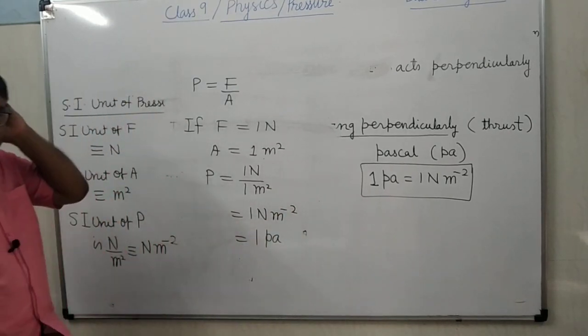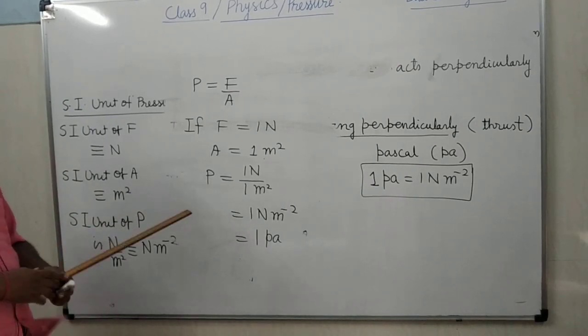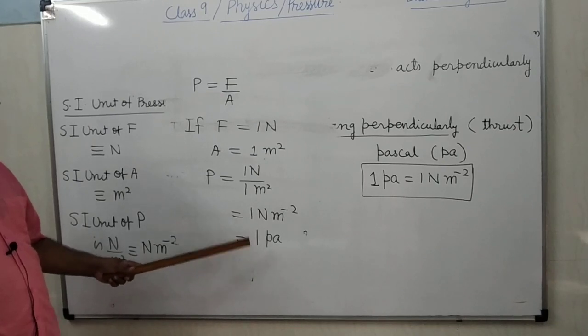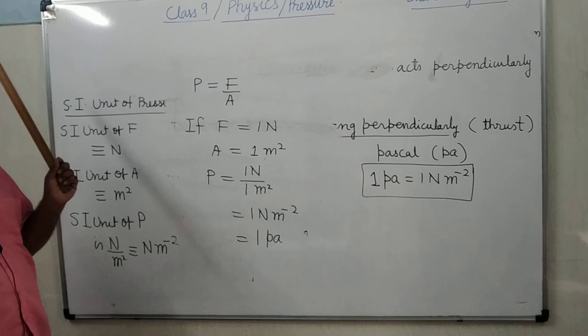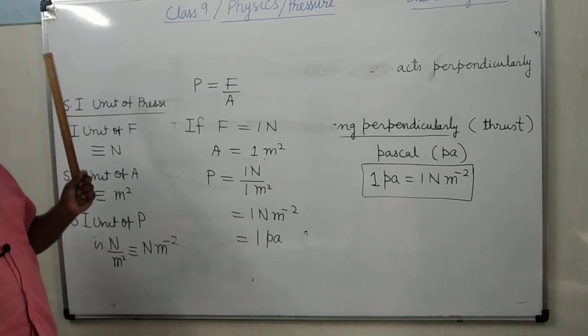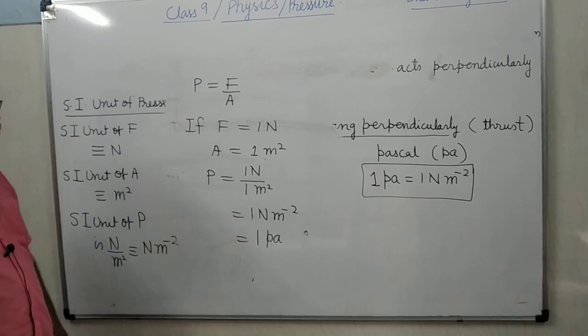Means how will you describe the pressure of 1 Pascal? Pressure is said to be 1 Pascal if the thrust of 1 Newton acts on 1 meter square. Use the term thrust, or you say force acting perpendicularly.